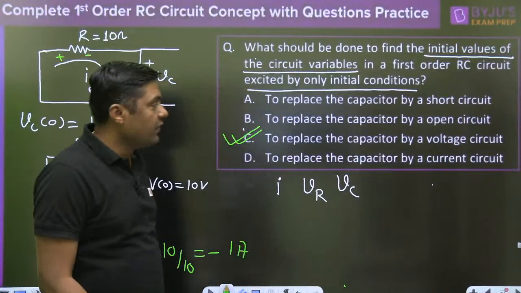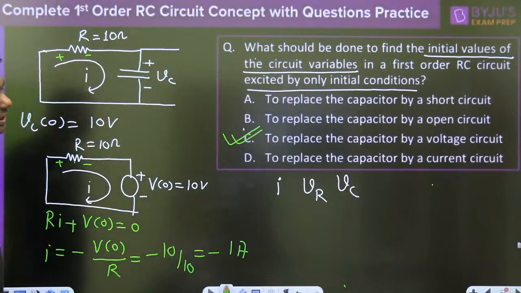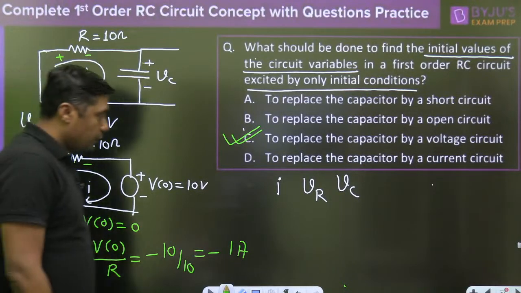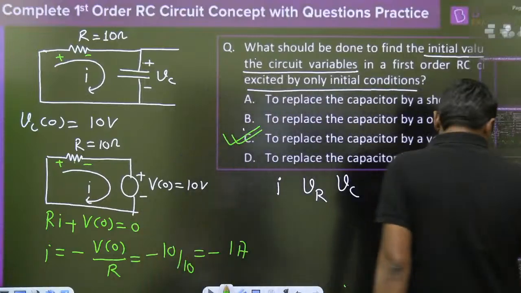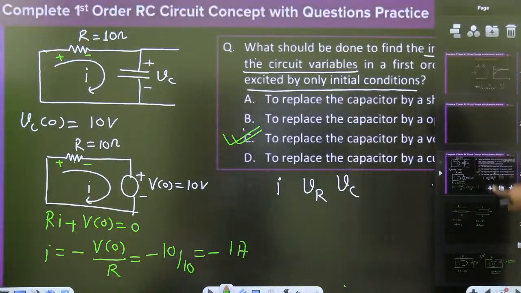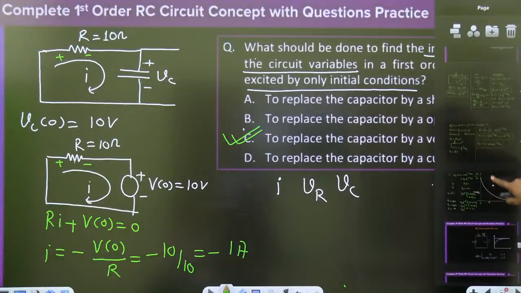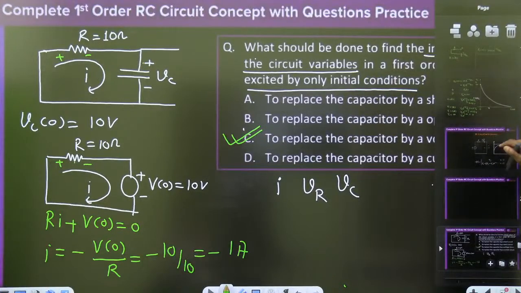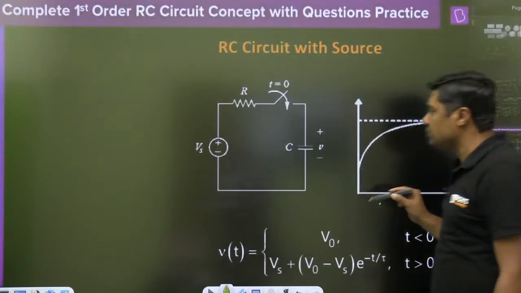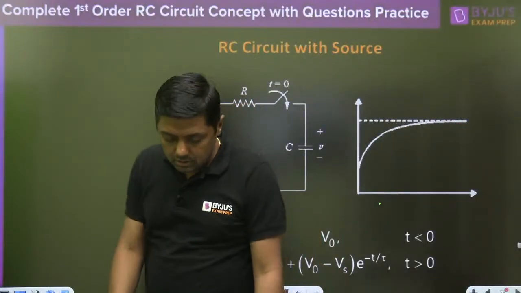It will give the current and the energy. The initial condition is always replaced by what? Voltage source. Now I am going to explain the RC circuit with source, then we will solve a number of questions.